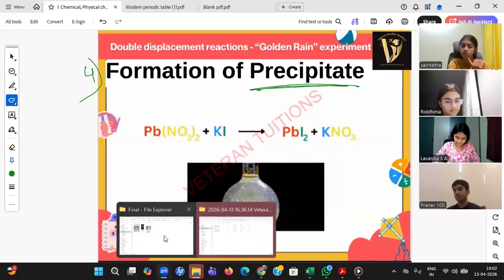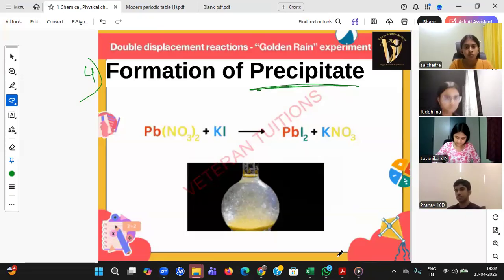Okay, that is precipitate. I'll show you this. You see what example I took, beta? Lead nitrate, potassium iodide. If I mix both of them, initially we will be seeing everything is mixed, but again all the thing will be deposited down. Okay, let us see this.